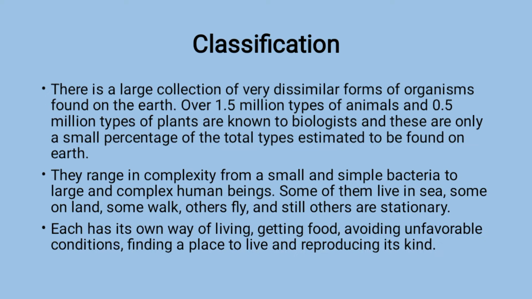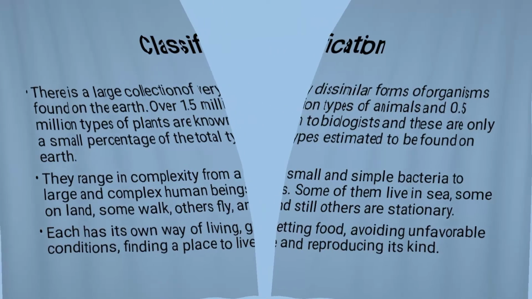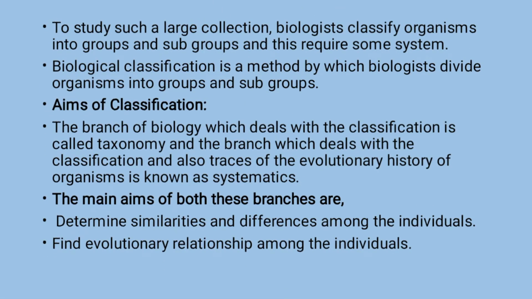Each has its own way of living, getting food, avoiding unfavorable conditions, finding a place to live, and reproducing its kind. Means to say all these parts or characteristics are distinguishing. To study such a large collection, biologists classify organisms into groups and subgroups, and this requires some system. Means to say, you must have a proper method for classifying organisms into groups and subgroups. Biological classification is a method by which biologists divide organisms into groups and subgroups.